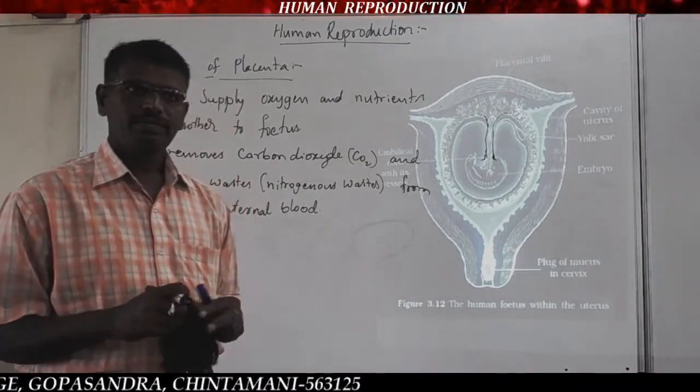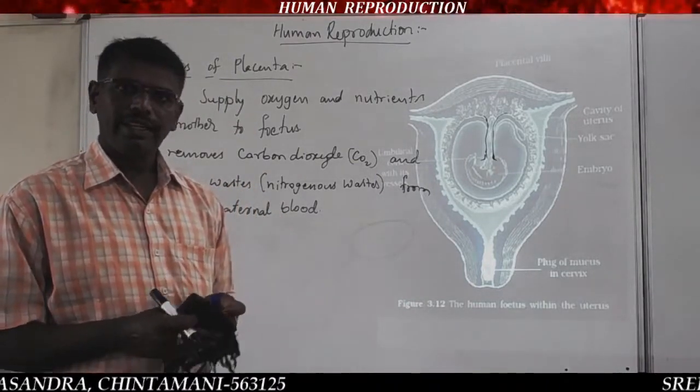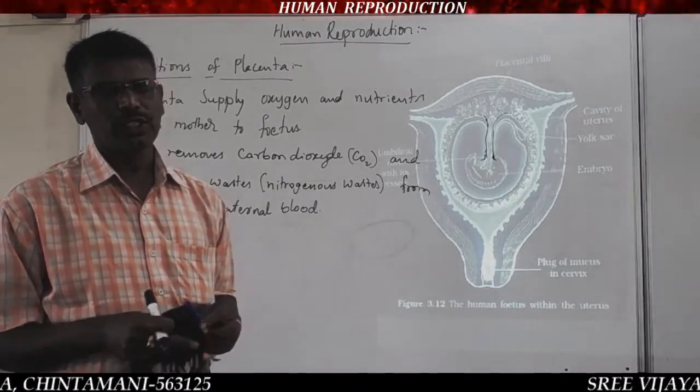So the placenta acts as a kidney, or as an excretory system.